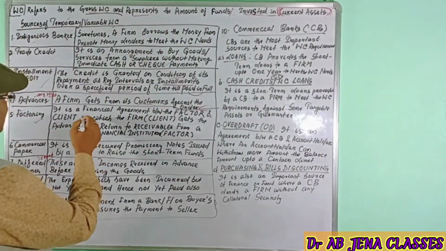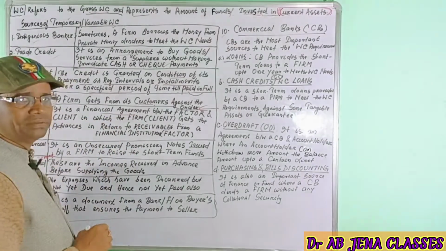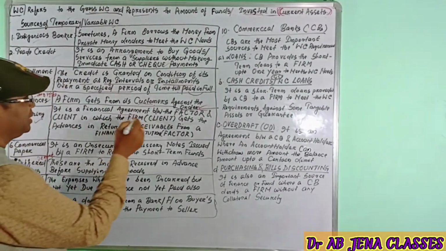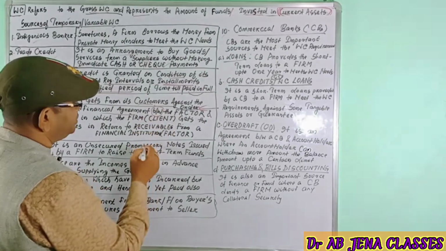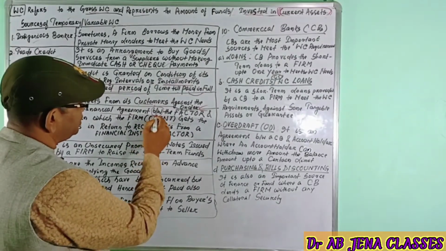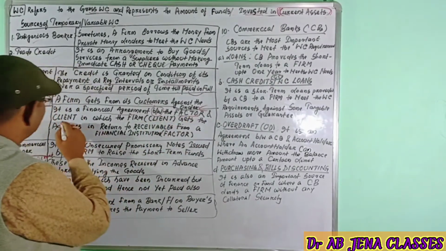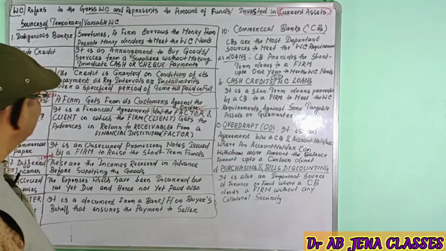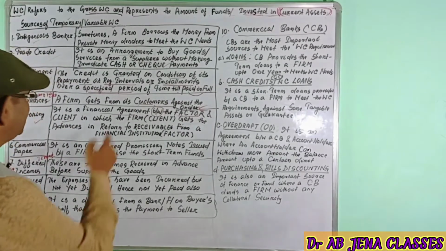It is a financial agreement between the factor and the client. So who is the factor and who is the client? They are the parties.